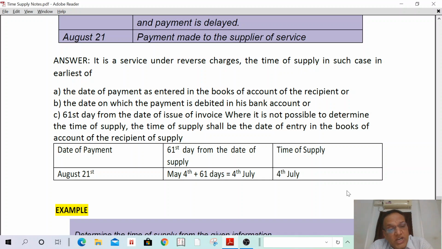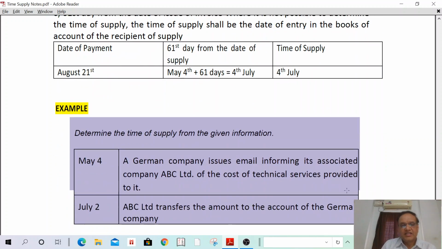But here two dates we know. Date of payment, August 21st. The 61st day from the date of supply means May 4th plus 61 days, that is 4th July. Therefore, time of supply shall be 4th July. Understand? Okay. Next.